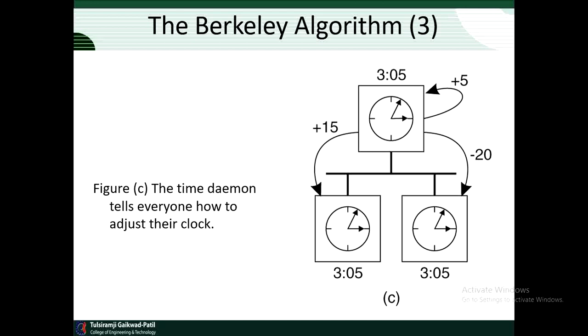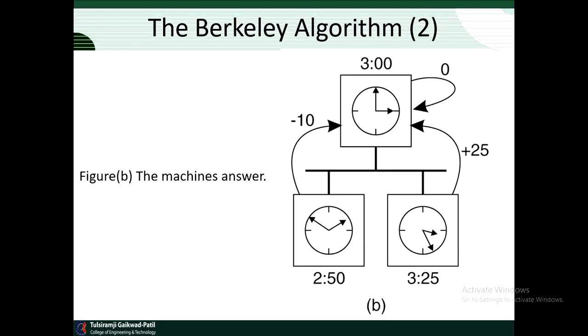So in this Berkeley algorithm, the machines are adjusted according to the server machine, that is called the time daemon.